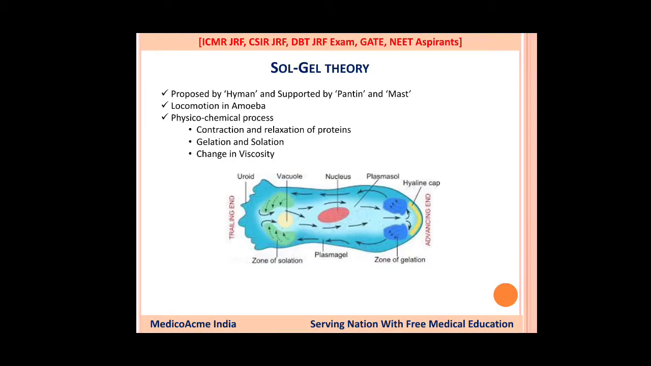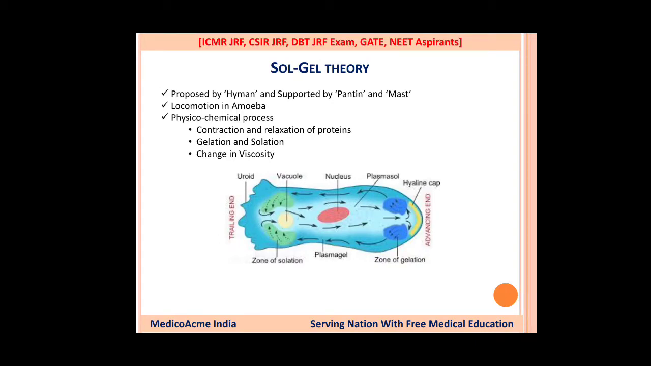So what happens, they independently discover the things. Suppose by chance they discover the things at the same time, then both scientists who have discovered the things at the same time are given the credit. So it is supported by Pantin and Mast independently. Independently, here is the very important thing which you have to note.